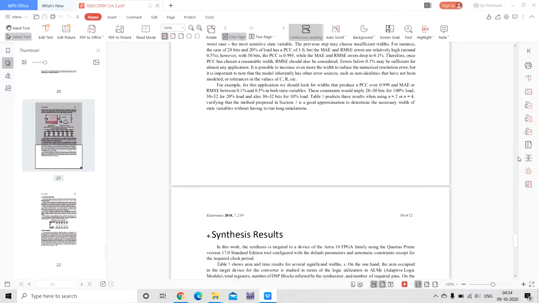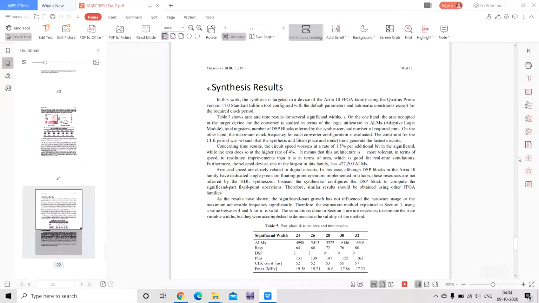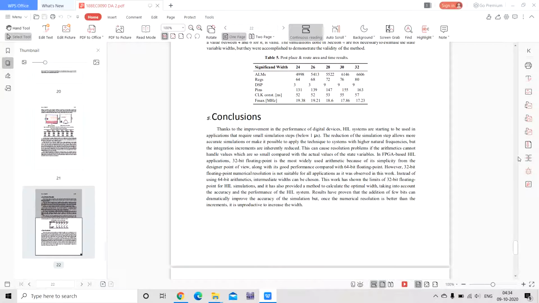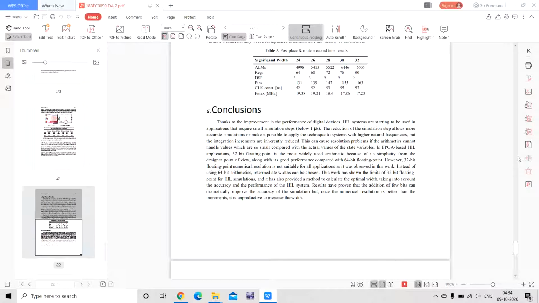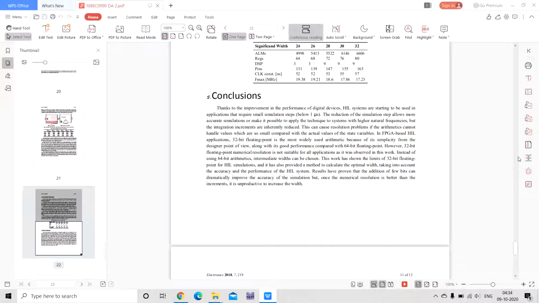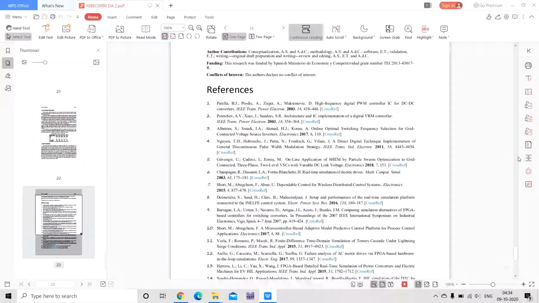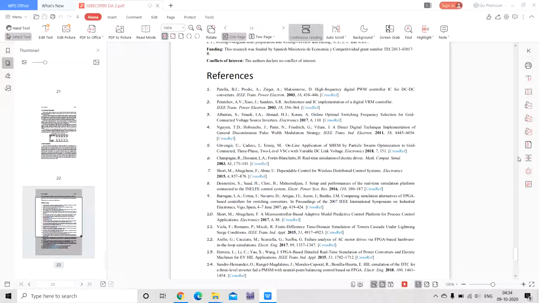The simulations are not necessary to estimate the state variable bits, they were accomplished to demonstrate the validity of the method. The conclusion, we can see the improvement of the performance of the digital devices like this. And the last part is the reference of the base paper, as you can see.